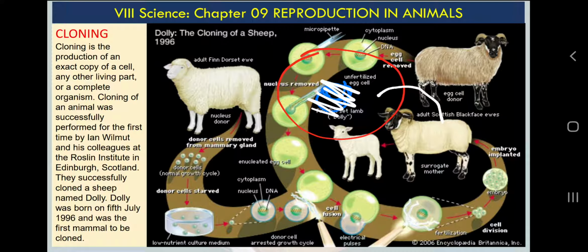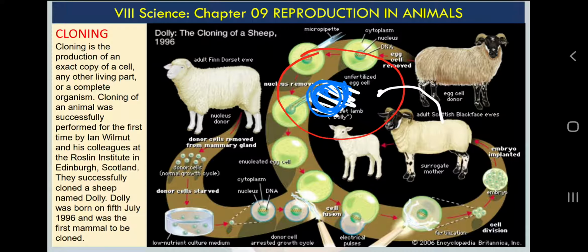Then they simply put another nucleus from anywhere from the body. Are you getting my point? See, in our body cells, we have a nucleus in each and every cell of our body with complete information. You remember egg and sperm, which are called female and male gametes, they have half of the information, but the rest of the body cells have complete information. So what scientists did, actually in the sheep, they collected eggs of sheep, or simply one egg of sheep. They removed the nucleus with half information, and they put a nucleus with complete information from anywhere from the body.